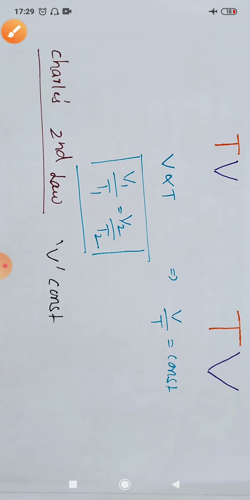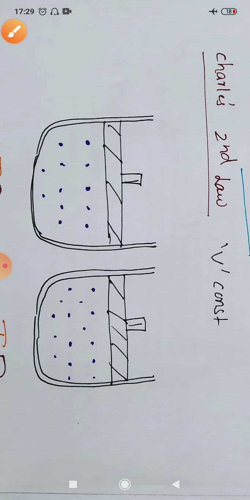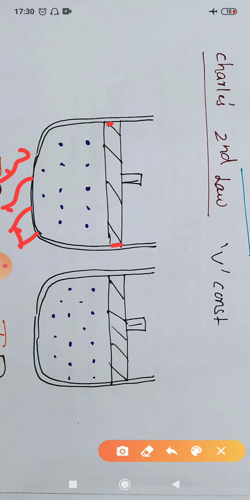Next, go to Charles' second law. Charles' second law discusses the behavior of the gases when the volume is kept constant. We keep the volume as a constant thing. Now this piston is no more frictionless, it is a fixed one. Now we will see what happens when you increase the heat energy you supply: slowly the gas's kinetic energy increases. That means temperature is increasing. Then they move with very high speed velocities. As the temperature increases, their kinetic energy goes on increasing.